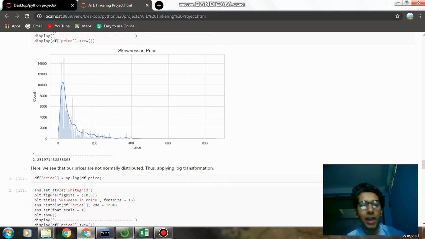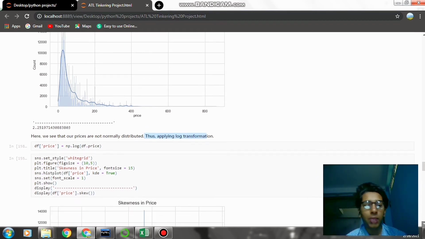That is really high. And as we all know, for the linear regression algorithm in machine learning to work, our data should be normally distributed. So for making our data normally distributed, the best method is to apply log transformation.